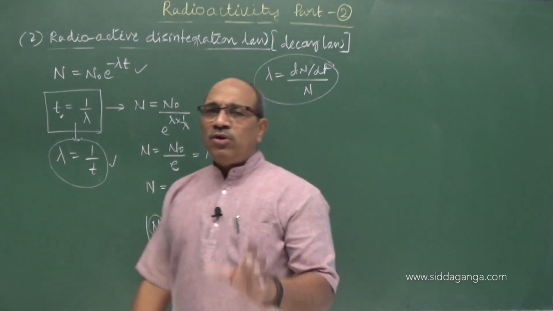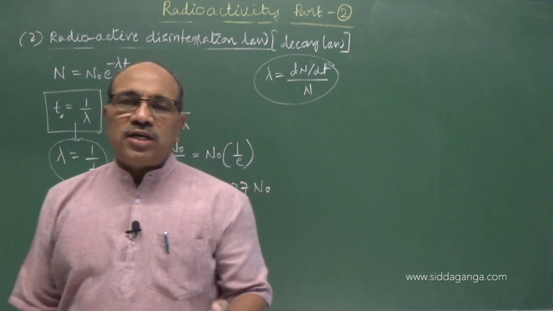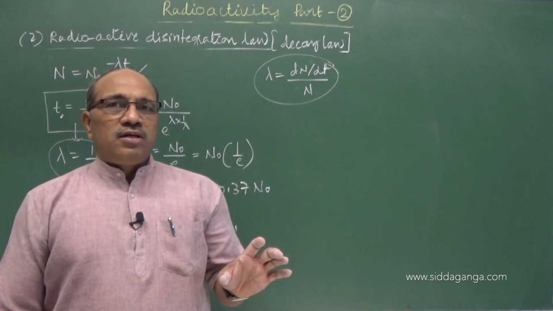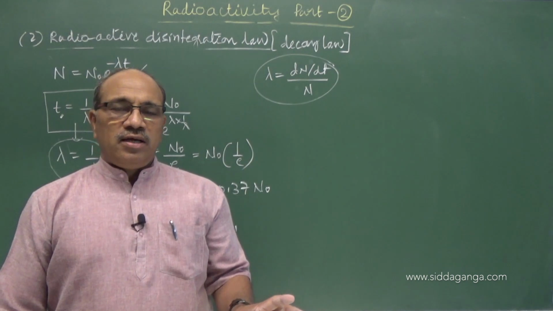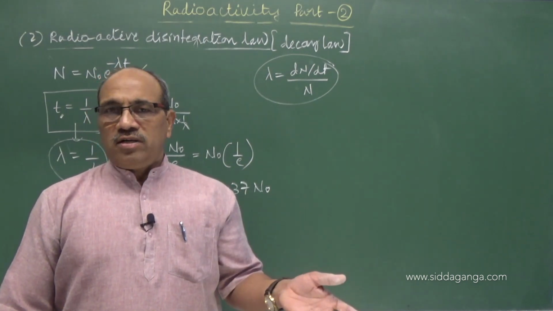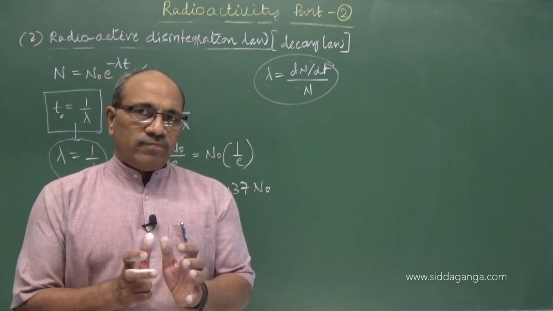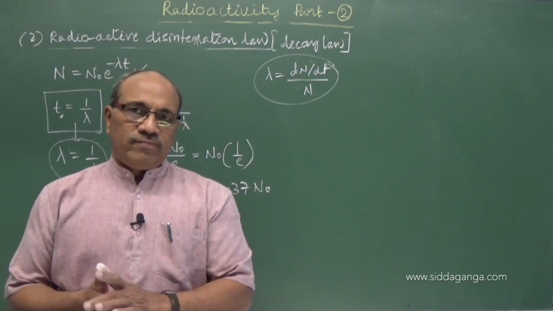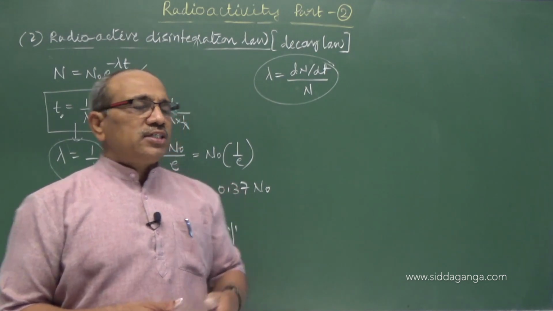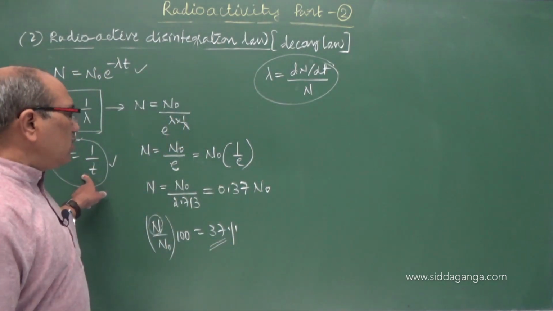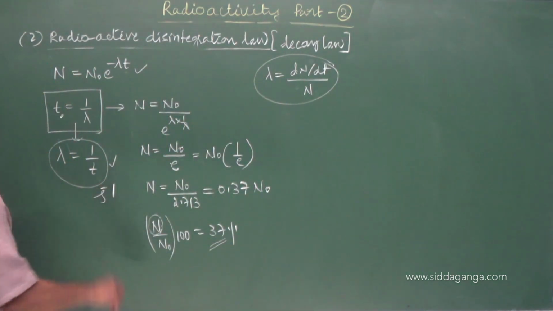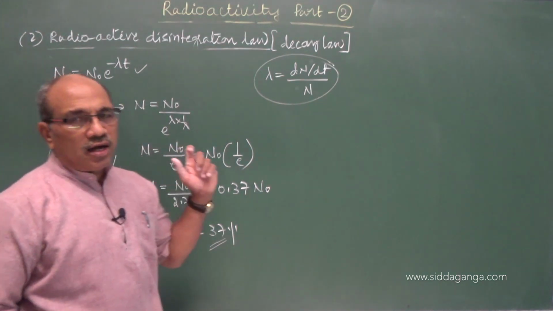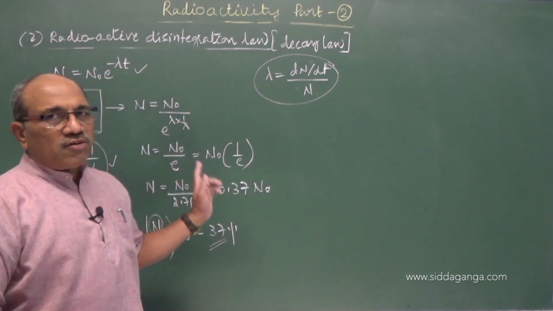I explained: if you have 100 nuclei in the sample, the time interval to finish 63 nuclei, or to leave 37 nuclei, is the time interval. Only 37 remain active, 63 should be decayed. The reciprocal of the time is defined as the decay constant, measured in per second. It is a unique value, as I already told you.